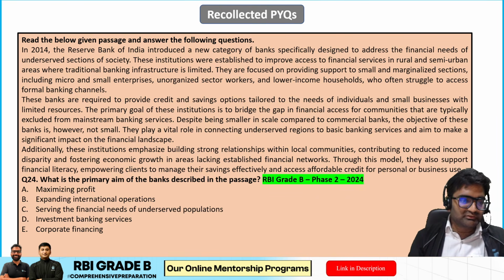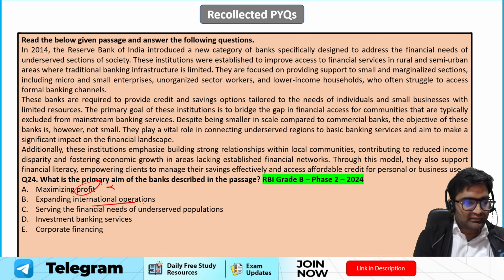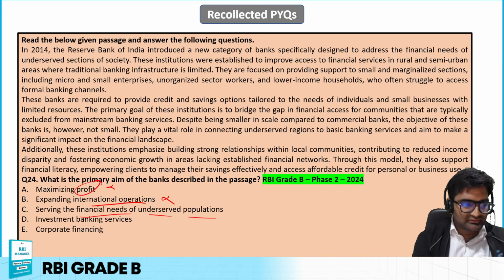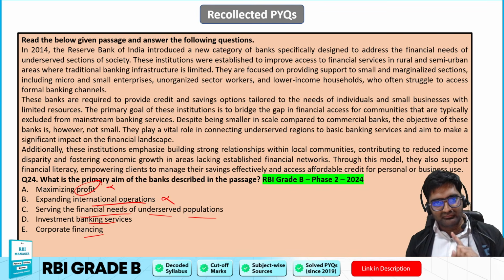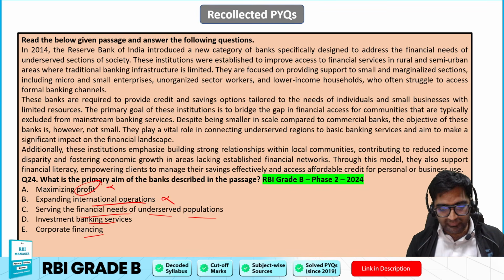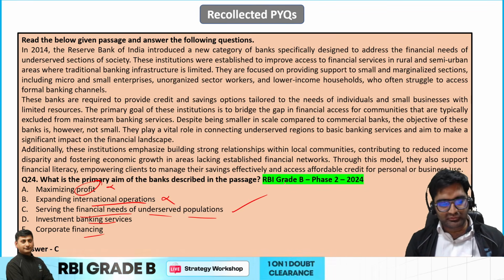Now, please answer this. What is the primary aim of these banks? Maximize profit, no. Expanding international operations, no. Serving the financial needs of underserved populations, investment banking services, corporate finance. Please tell me what is the main role. You can very properly answer this now. I hope yes. If you have given the answer as C, you're absolutely right.